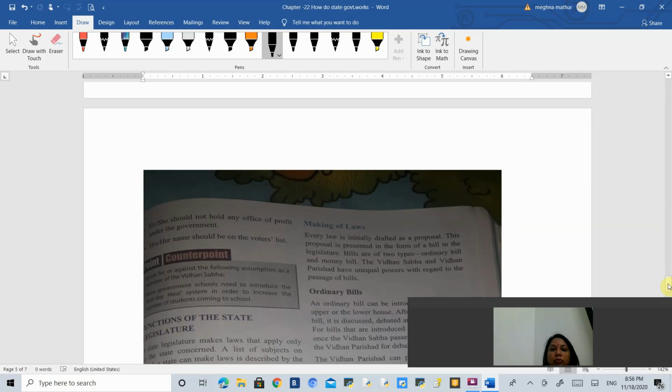We have certain more points also on the next page. He or she should not hold any office of profit. Okay, if he chooses to become a member of Vidhan Sabha or Vidhan Parishad, then he cannot work anywhere else. Okay, he cannot get any kind of remuneration or salary from any other institution. And lastly, his or her name should be on the voters list.